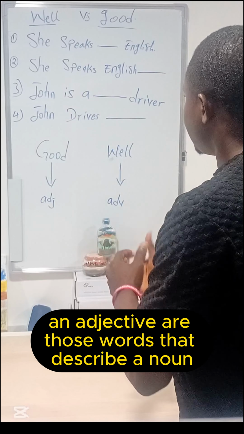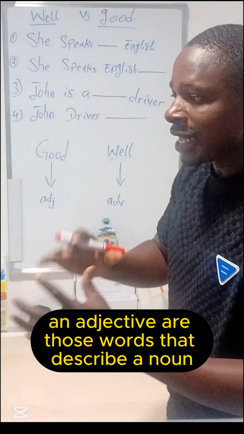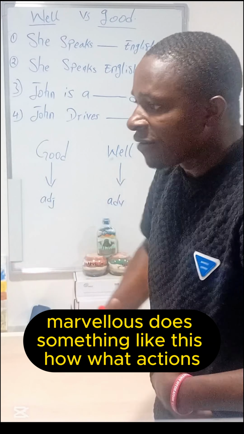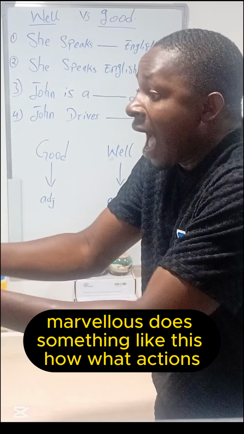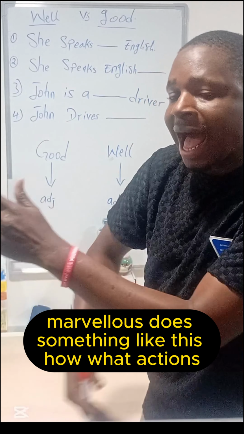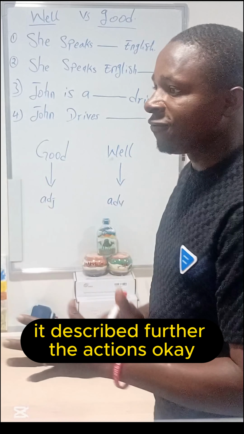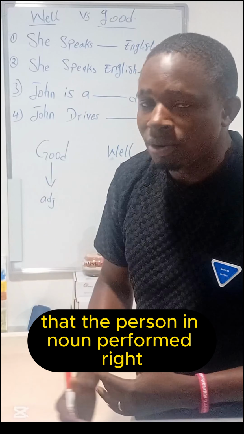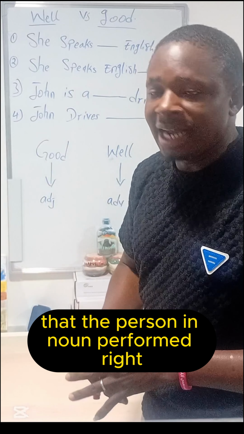Adjectives are those words that describe a noun. What kind? How? What actions? It describes the person who performs the action.